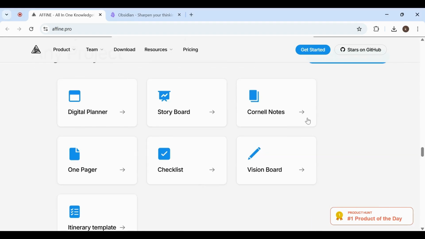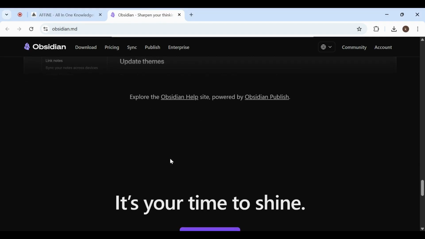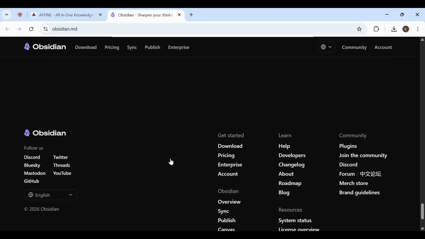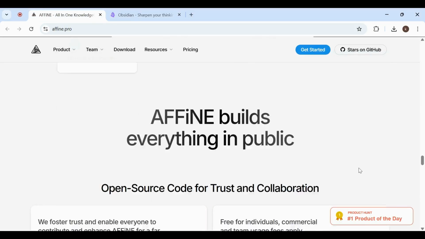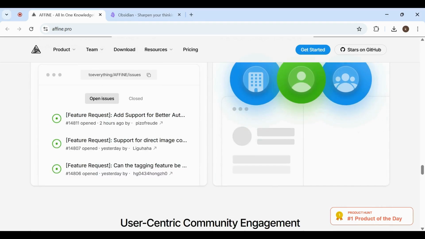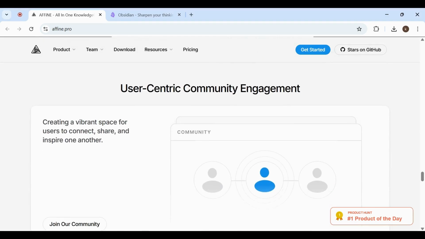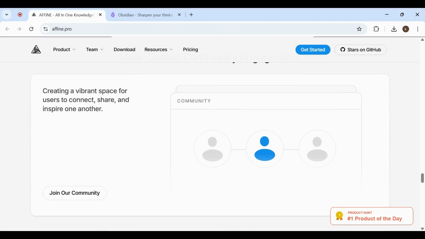If you want something simple to start but powerful later, Obsidian is a strong choice. If you want something that already feels like a full workspace from day one, Affine is easier to stick with. The better option is the one that matches how you think and organize, because that's what you'll actually keep using.